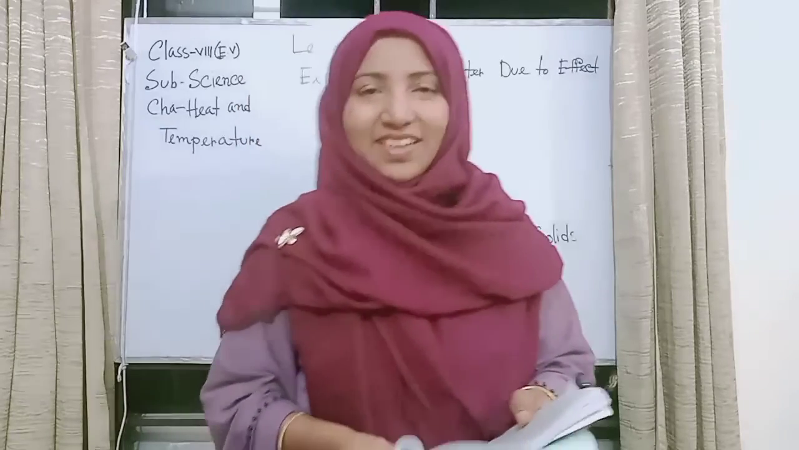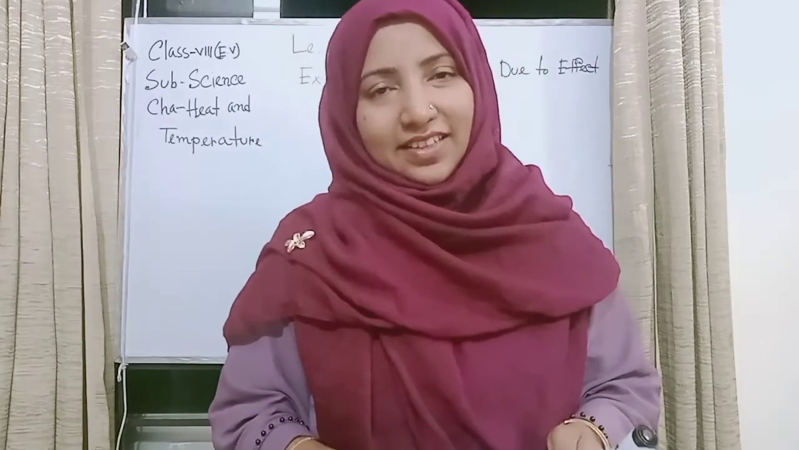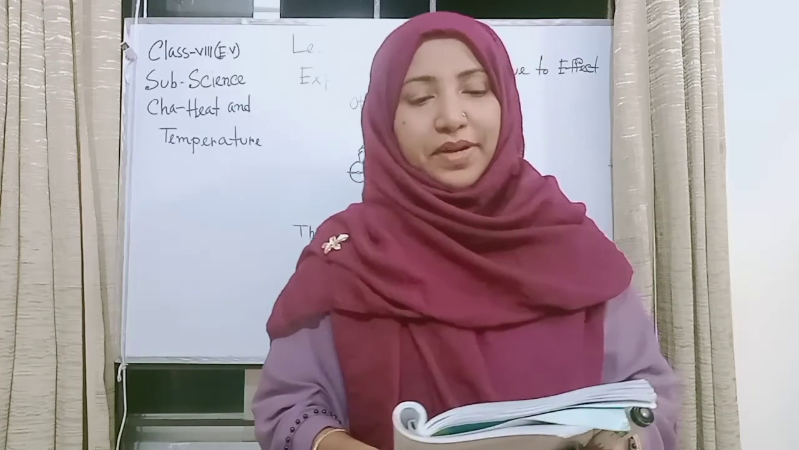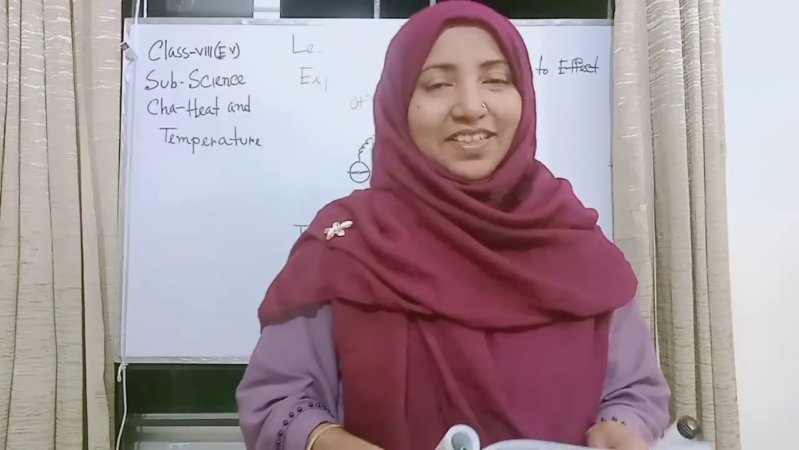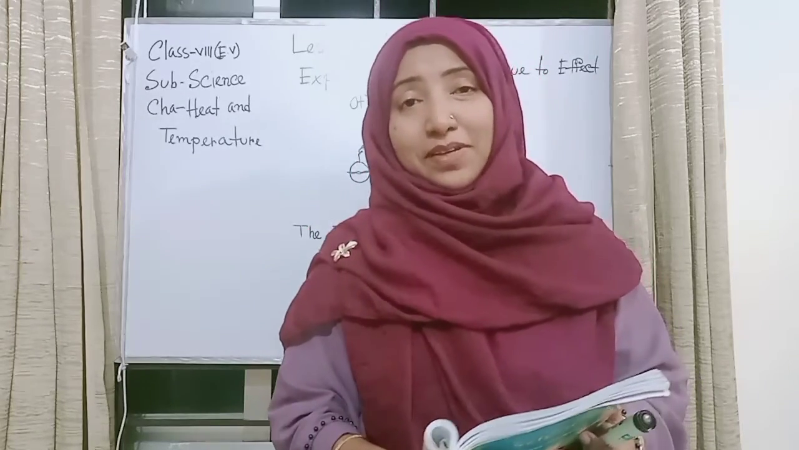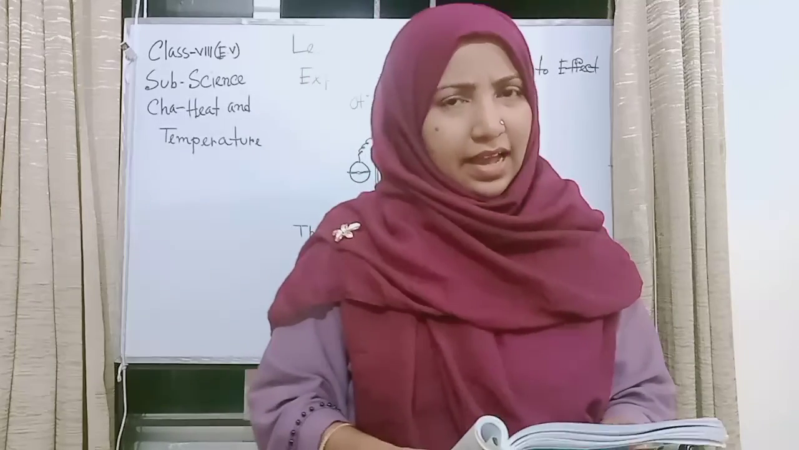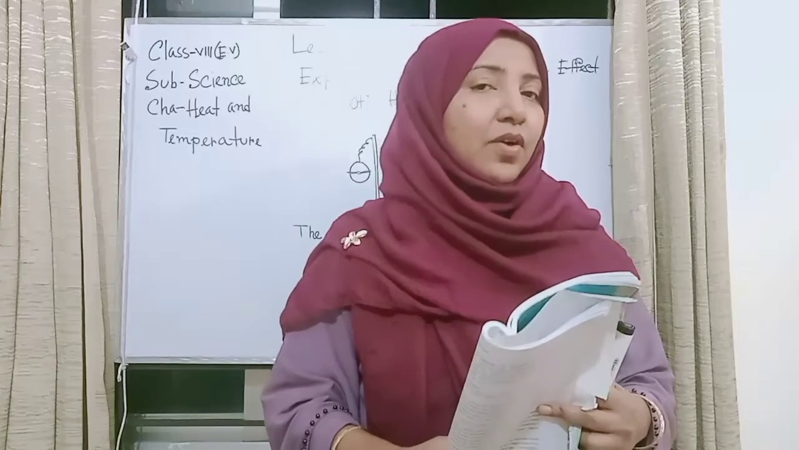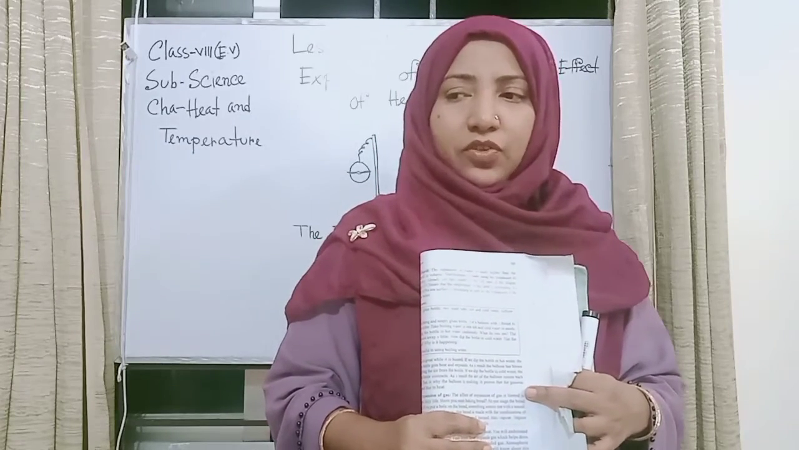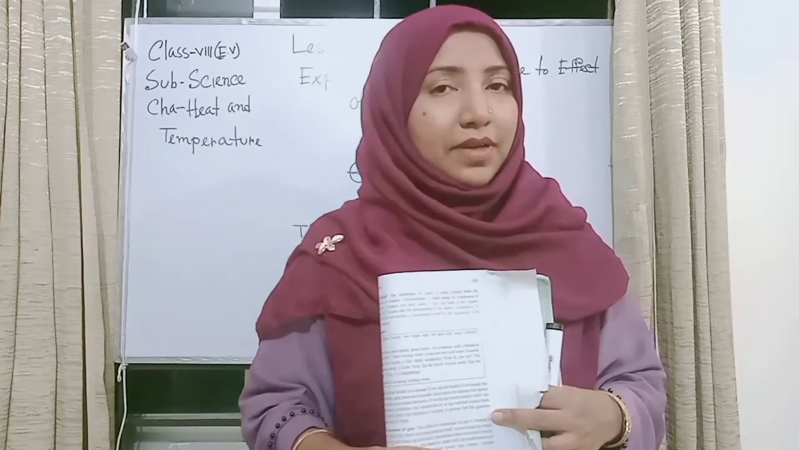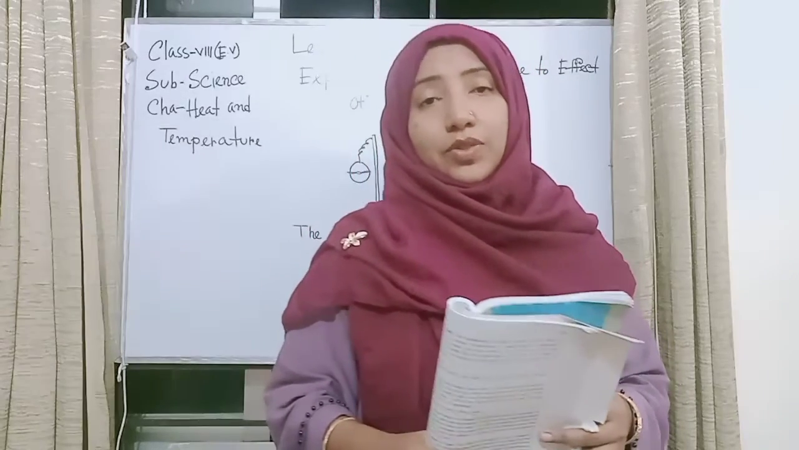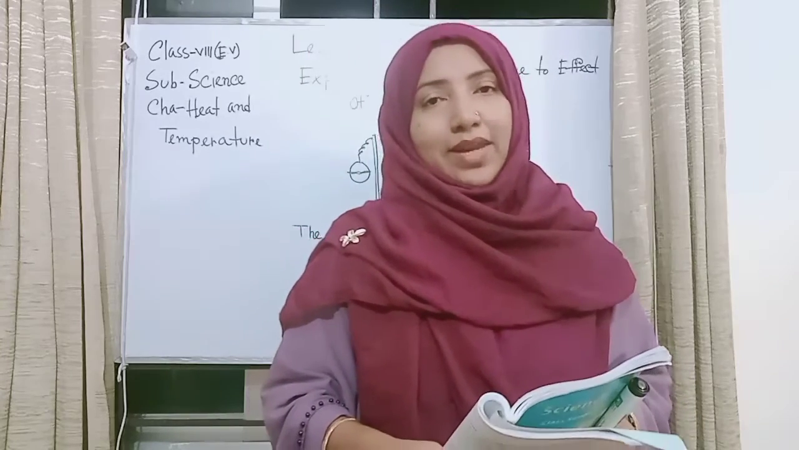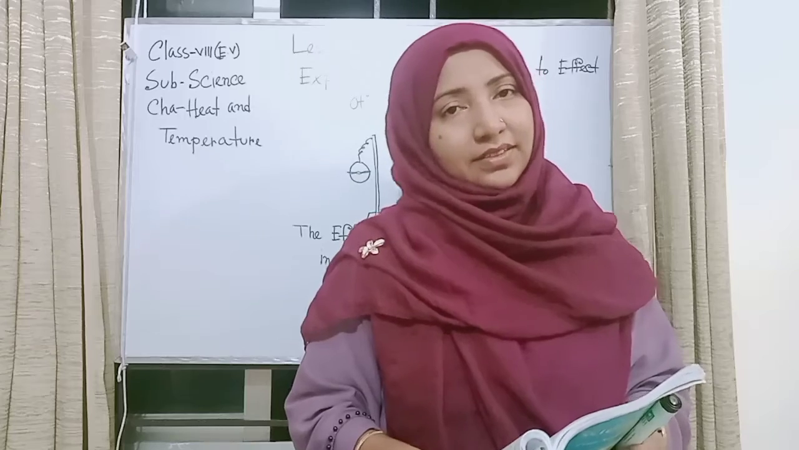Today I have selected another topic: lesson 6 to 7, expansion of matter due to the effect of heat. In the previous class, I explained a mathematical formula. I hope everyone is practicing. C divided by 5 equals F minus 32 divided by 9. It's a very important topic for your exam. Please practice this formula again and again.